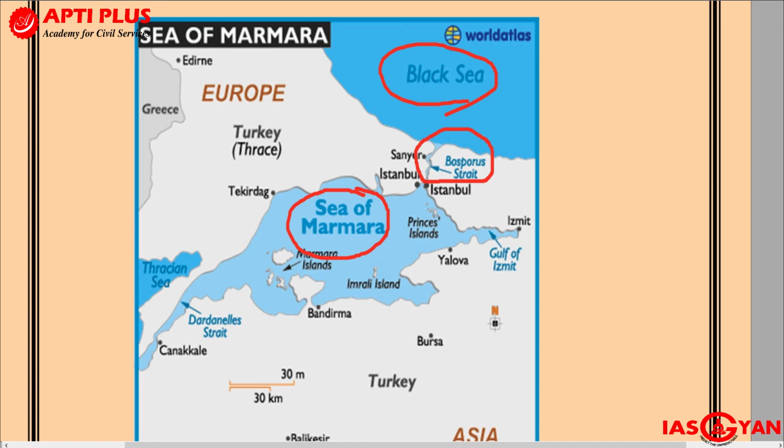Similarly, another very important thing that you should be aware of is that the Sea of Marmara is connected with the Aegean Sea. Actually over here you will have the Aegean Sea, that is another sea over here. So the Sea of Marmara is connected with the Aegean Sea through another strait which is called the Dardanelles Strait.